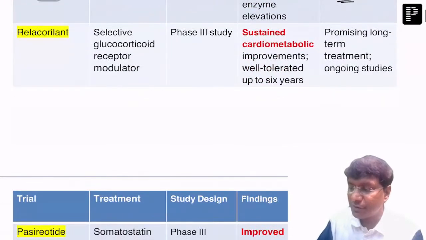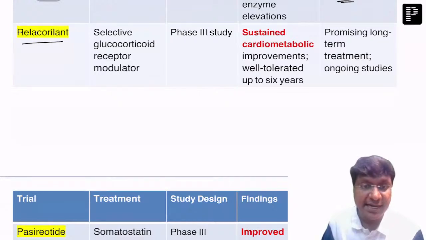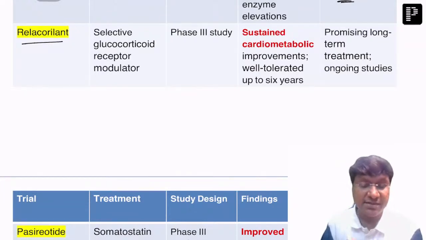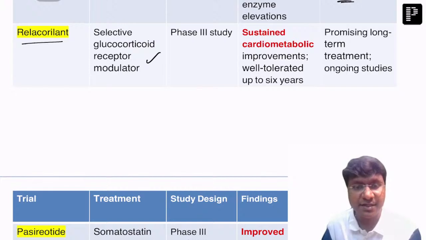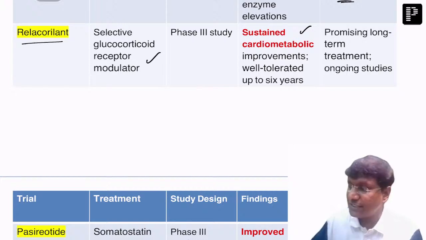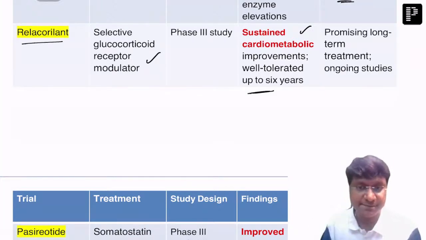Then another important new molecule is Relacorelant. This Relacorelant is a glucocorticoid receptor inhibitor, right? And what is the advantage of this particular Relacorelant? It has a sustained cardiometabolic improvement, and it is well tolerated up to 6 years, right? It has a promising long-term treatment outlook, so it is a new molecule.